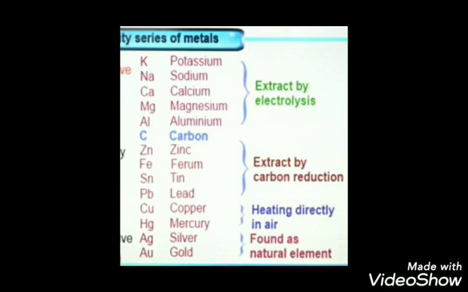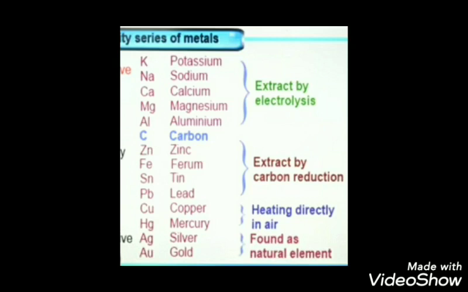the substances which contain a high percentage of a particular metal and it can be profitably extracted from that. That substance is known as an ore. It is a metal ore. From that ore, we can extract the particular metal. That is an ore.